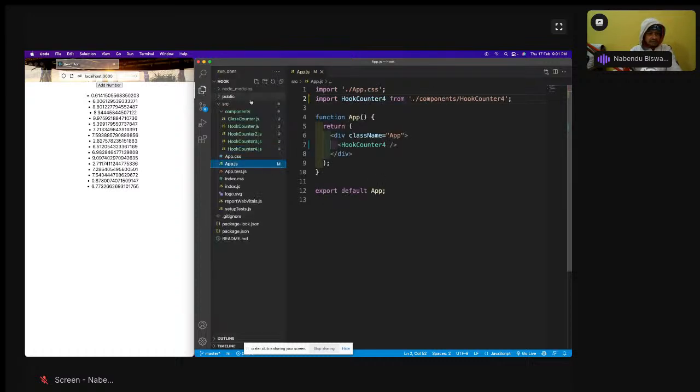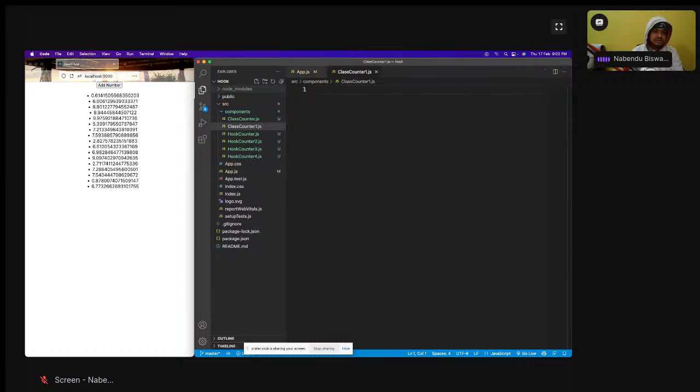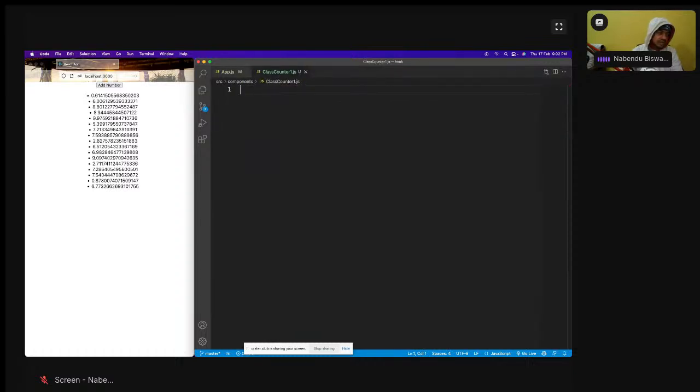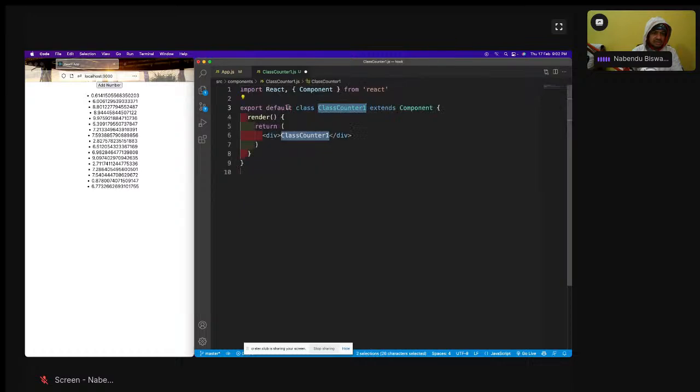For that, we are going to go here and create ClassCounterOne.js, and I'll use RCC. I have taken class counter one, and this render is there.